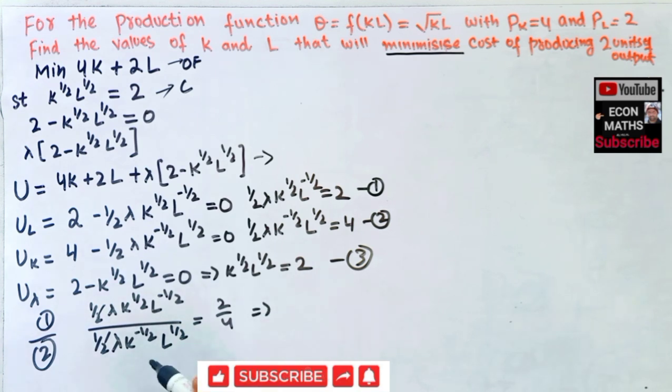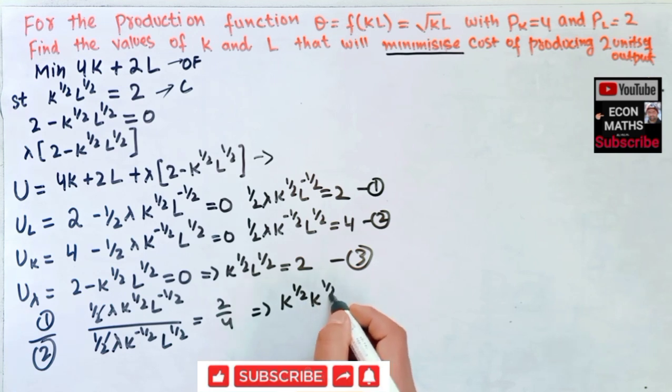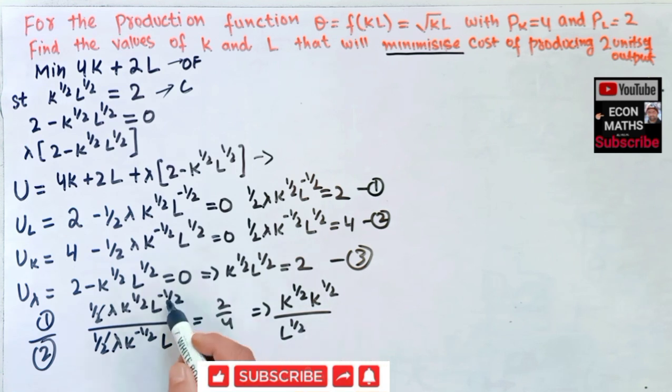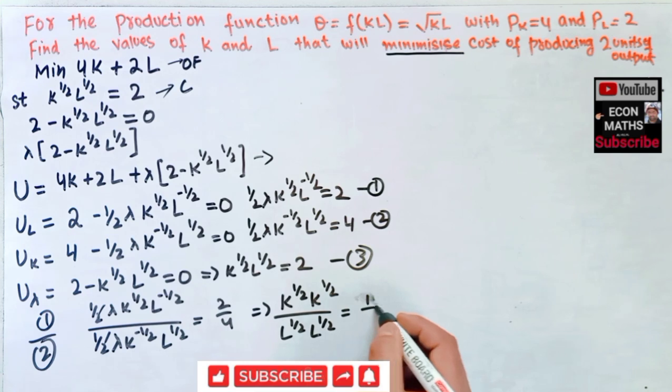Now k to the power minus 1 by 2, we transpose to the numerator and the exponent becomes positive, so this is k to the power 1 by 2 times k to the power 1 by 2. Similarly, we have L to the power 1 by 2, taking L to the power minus 1 by 2 from the numerator to the denominator, the sign of the power changes, so it becomes positive 1 by 2. This equals 2 by 4, which is 1 by 2.